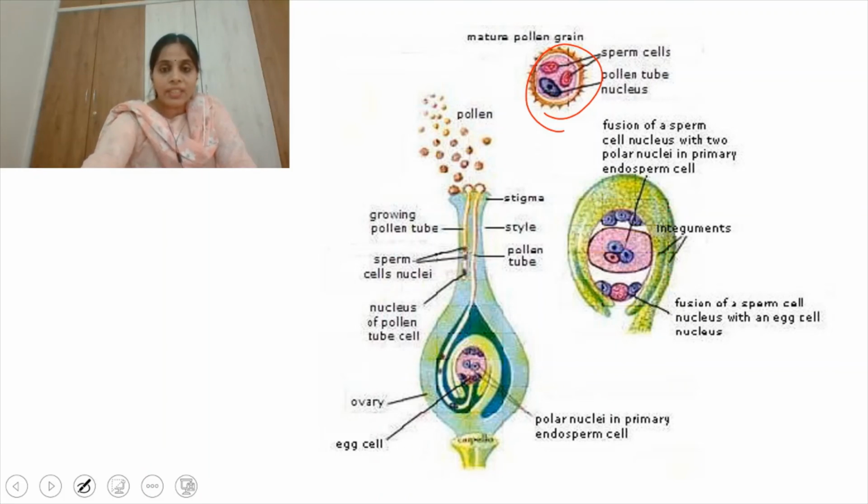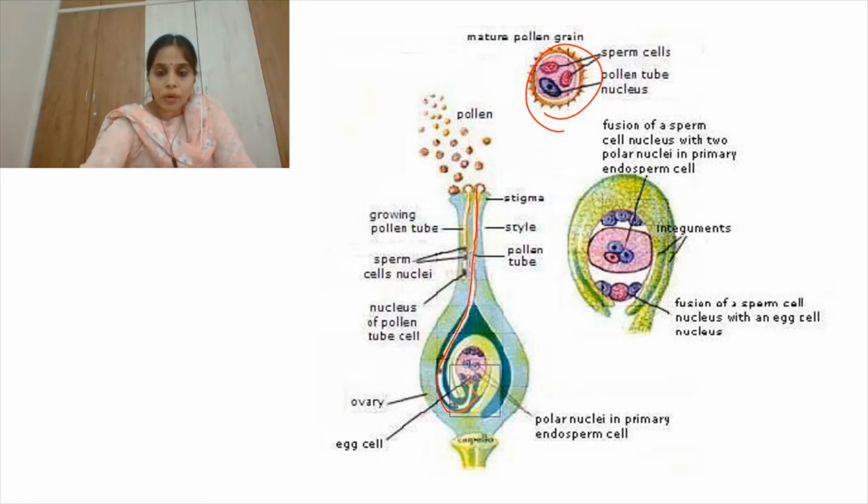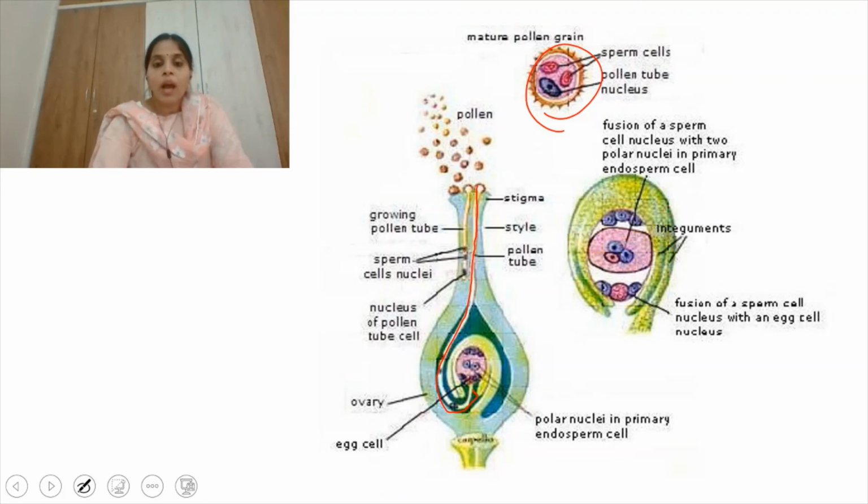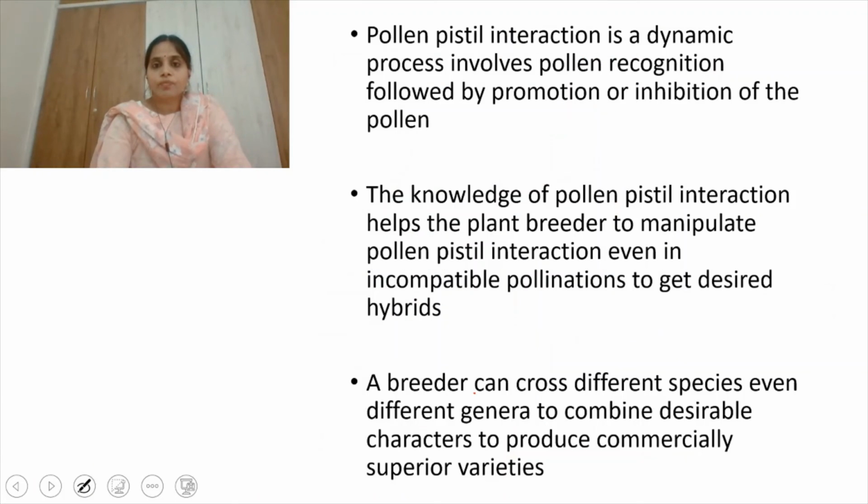Whenever the pollen grains are compatible, they germinate and form the pollen tube, which reaches the ovary and enters the ovule through the micropylar end. This is the ovary and this is the egg cell, where it moves to the egg cell, right? So pollen pistil interaction is a dynamic process that depends on the chemical interaction between the pollen and the pistil,